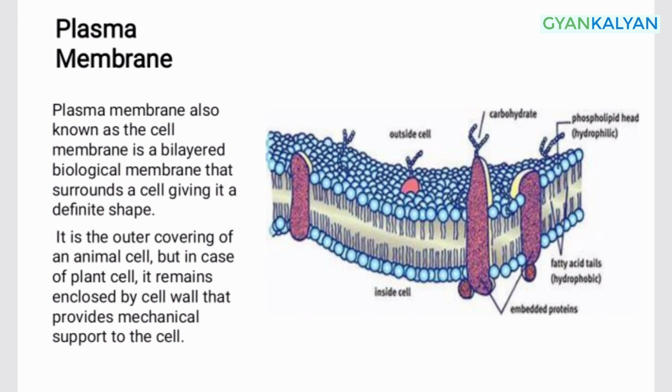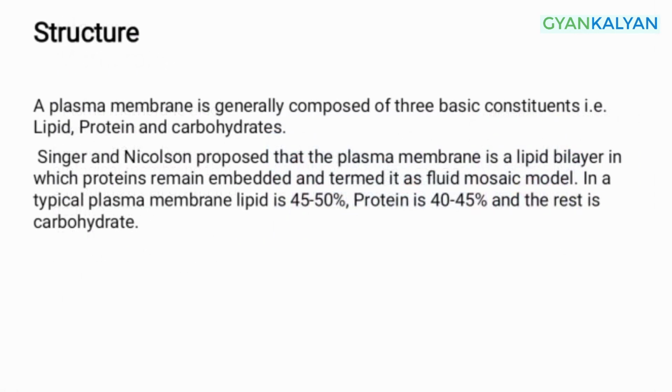In case of animal cell, we generally see this kind of structure, but in case of plant cell, the cell membrane itself remains surrounded by a cell wall, which is basically made of cellulose, but in some cases we also see lignification of the cell wall for providing mechanical support.